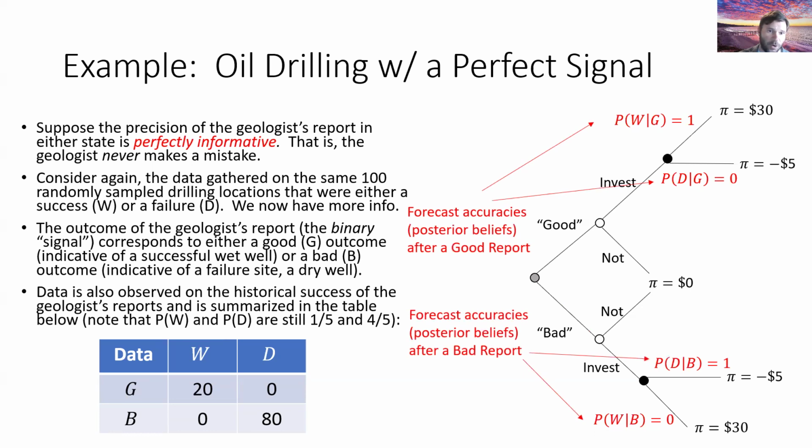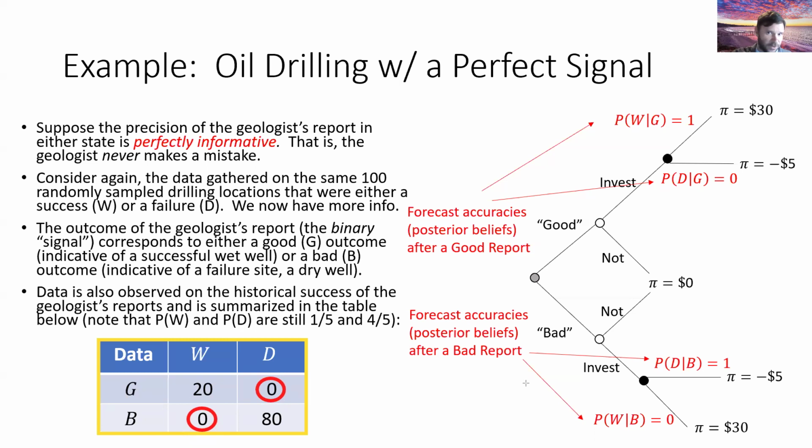And because we know our geologist is perfect, right? What do we mean by that? How do I know he's perfect? I know that because the geologist in the data never makes a mistake. If the geologist were to make a mistake, there would be non-zero values here and here in the red circles.